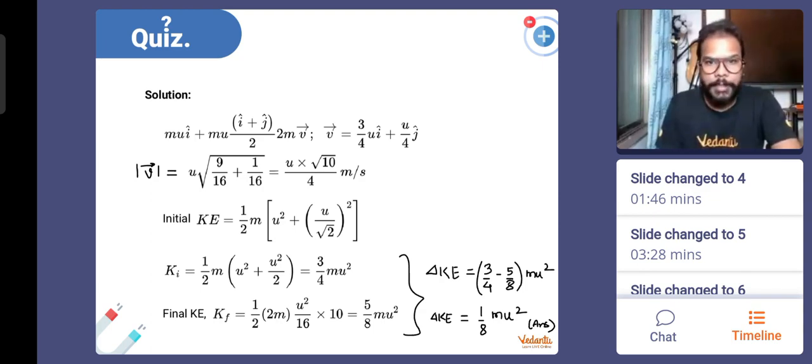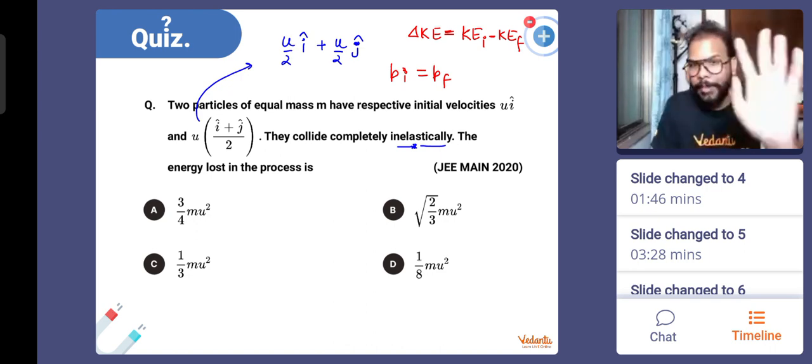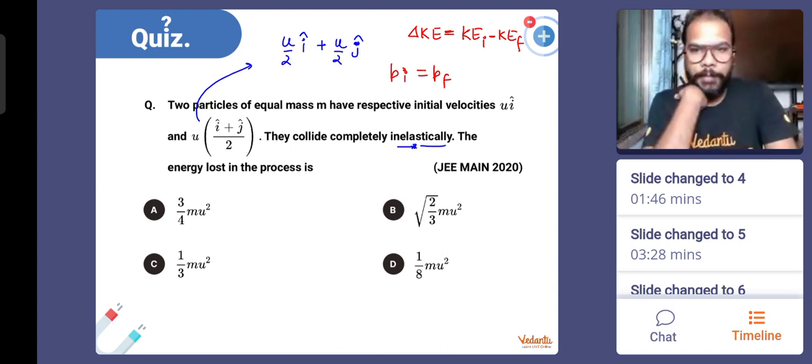Yes, you will require the final velocities of both the bodies, and because it is a perfectly inelastic collision, the combined velocity will be the same. Giving you people 3 minutes again. Your time for the first minute starts in 3, 2, and 1. Come on, start solving. I'll start the timer for 2 minutes after 1 minute is gone.